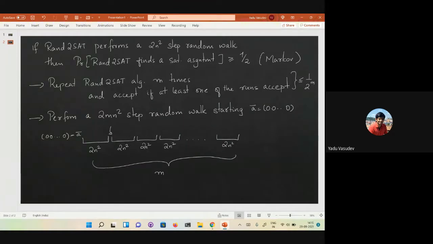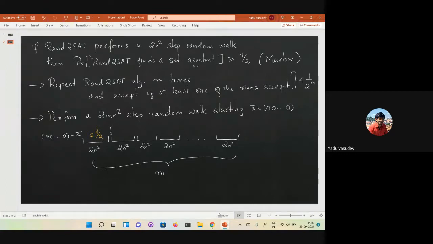But the nice property of this random walk is that, what we've just shown is that when you start from all zeros, the probability that you will not hit a satisfying assignment is at most half. But it does not really depend on where you start out.